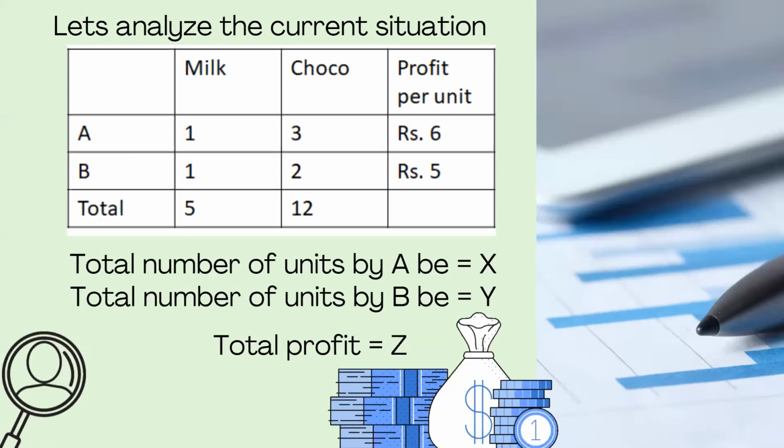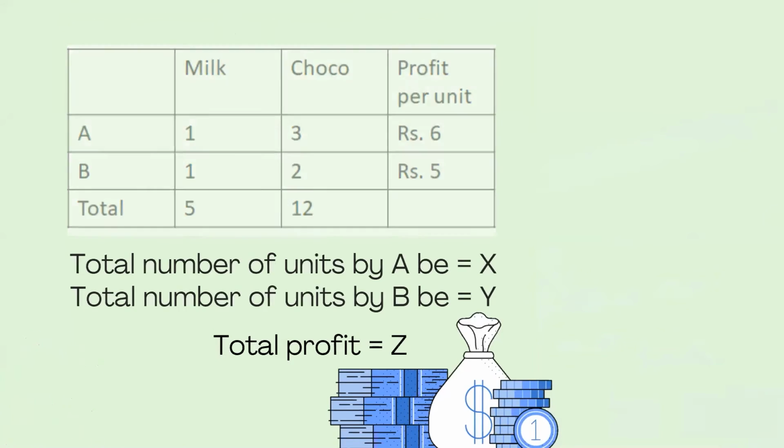So now we are going to come up with the equations used to solve this question. After analyzing this situation, we are going to come up with the equations. For that, we are putting the variables here. So the total number of units of A equals X, and the total number of units of B equals Y. What is the total profit? We denote it as Z.